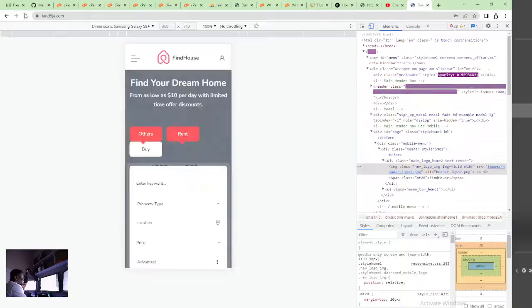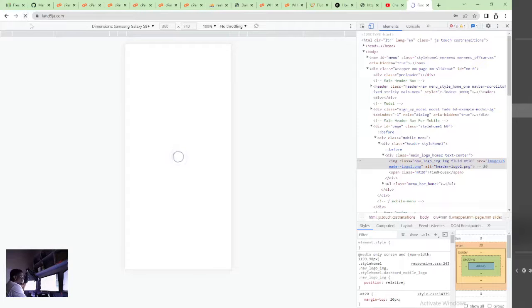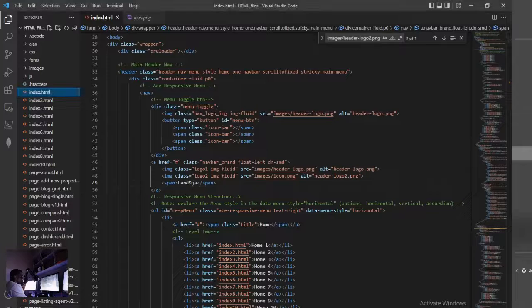I would head back, it should be uploaded by now, and refresh the page. So I'm not seeing changes here. Okay, this is logo 2. Was it really uploaded? Because I'm not seeing change. Okay, let me refresh again. Let's assume when I uploaded it hadn't uploaded. Let's try again. I'm still not seeing changes here. So something must be wrong.